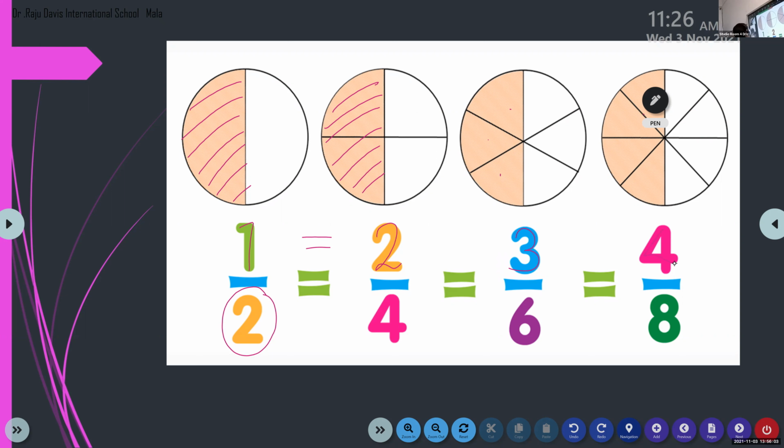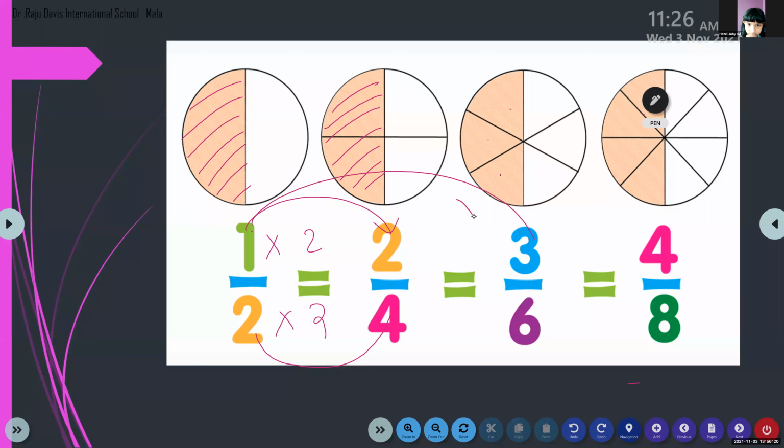Now, children, please check by which number you multiplied here to get the equivalent fraction. So here, 1 into 2, 2 into 2. 1 two is 2, 2 twos are 4. Now, when you multiply the 1 again, look here, how did you get 3? 1 into 3, yes? 3. The same number you have to multiply here. 2 times 3, what is 2 threes? 6.